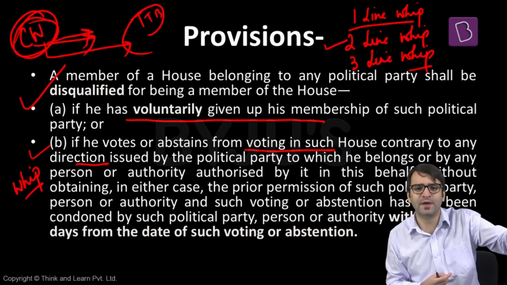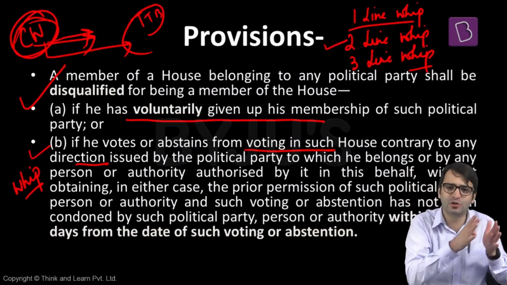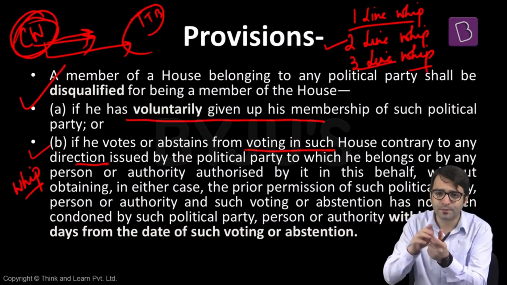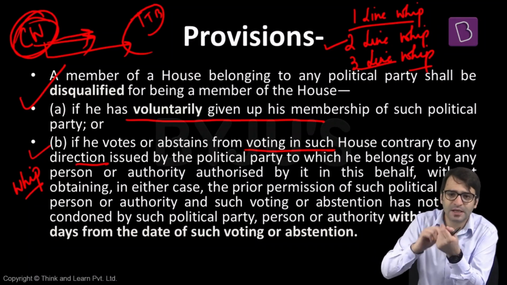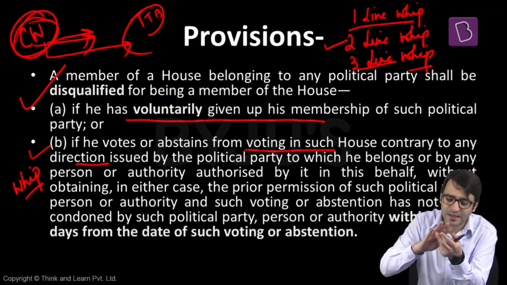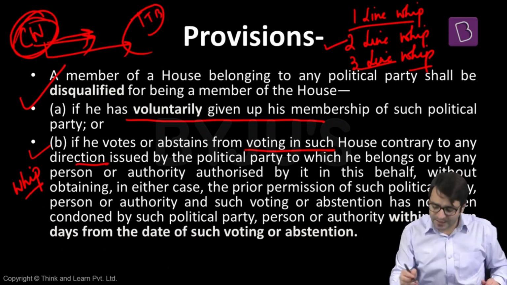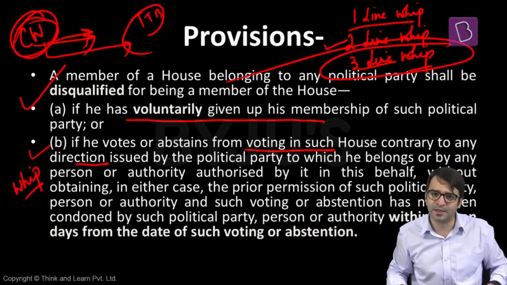That is 1-line whip: tomorrow there's going to be a session of Indian Parliament. Please attend. 2-line whip: tomorrow there's going to be a session of Indian Parliament and there's going to be a discussion on Triple Talaq bill. Please discuss. 3-line whip is very important. In 3 lines, directives are issued. Number 1, tomorrow there's going to be a session of Lok Sabha. Second, there's going to be a discussion, debate on Triple Talaq bill. Third, there's going to be a voting on this bill as well. You have to vote against this bill, or you have to vote in favor of this bill. If this 3-line whip is violated by any member of that political party, you are liable to be disqualified.